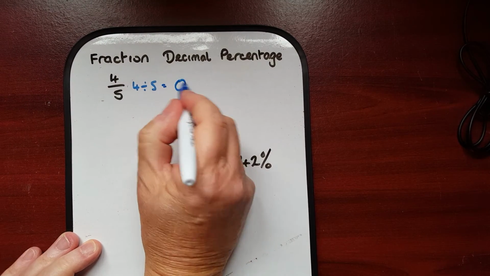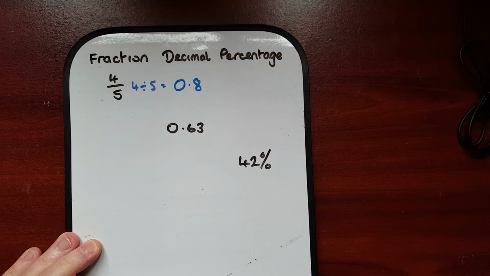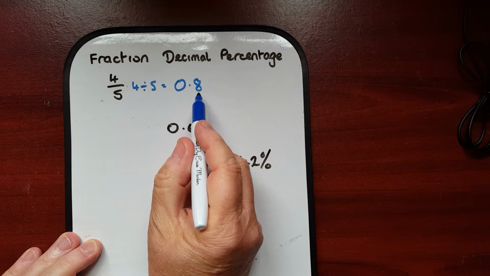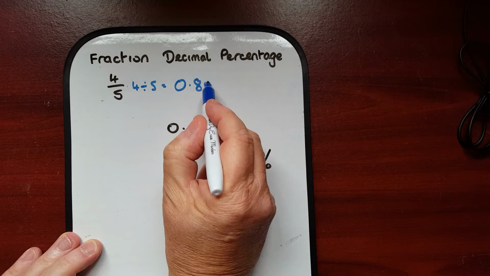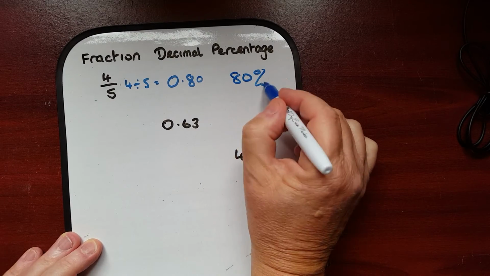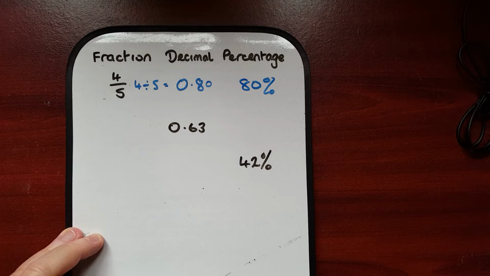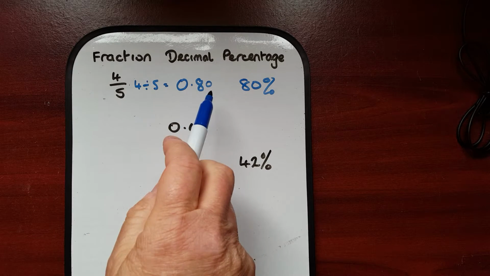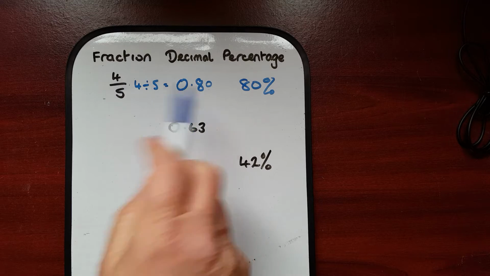So as a decimal, it's 0.8. As a percentage, what would that be? Well, we've got to multiply by 100, remember, so let's just remember that that's like 0.80, so it's 80%. Okay, so 4 divided by 5, 0.8. You do need two numbers after the point if you're going to make it a percentage.